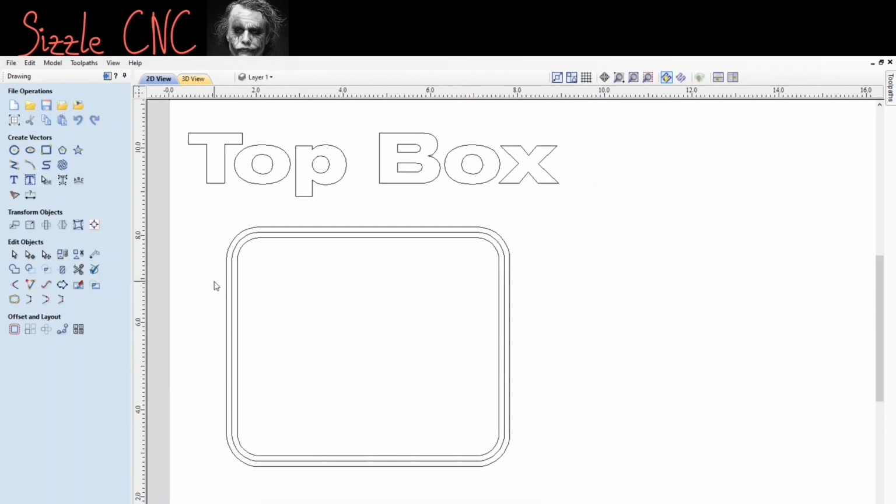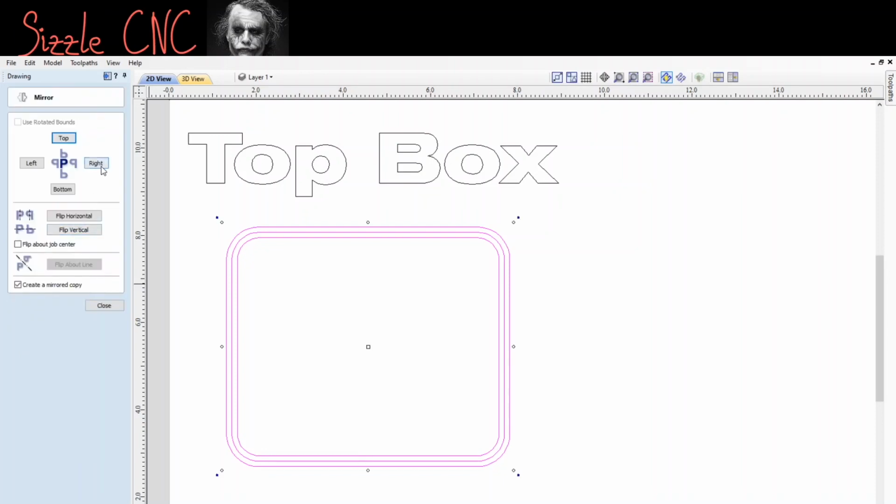Alright, so what we're going to do now is we're just going to highlight all these. We'll just group them together real quick. I'll just show you why I'm doing this. So group. Alright, now we want to mirror this for the bottom. So under transform objects, the 4th one over, you're going to select mirror selected objects right here. So mirror, and then we're going to mirror to the right.